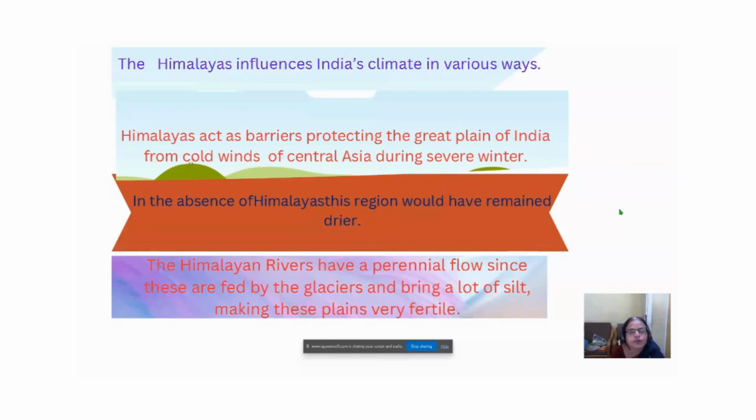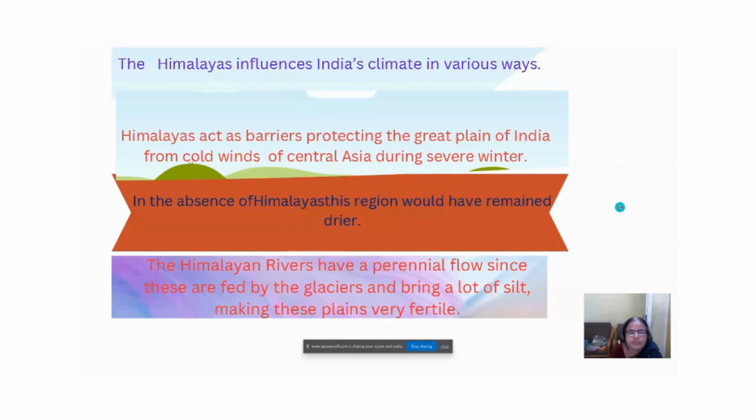It would have been like Gobi Desert. So, if these Himalayan ranges were not there, then it would have been a cold desert. But praise be to God that He has given us mountains which are protecting us from cold wind.